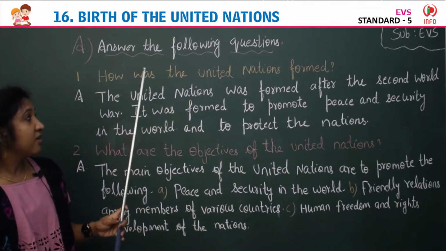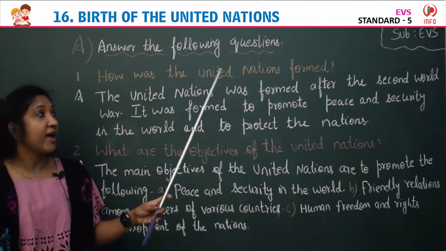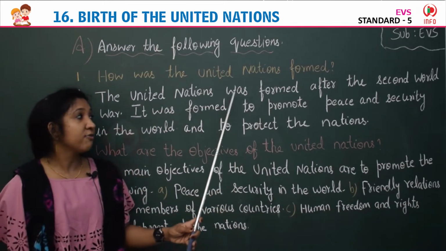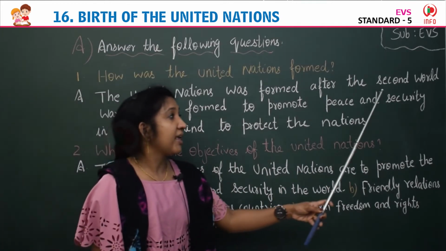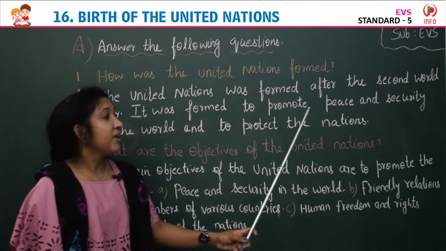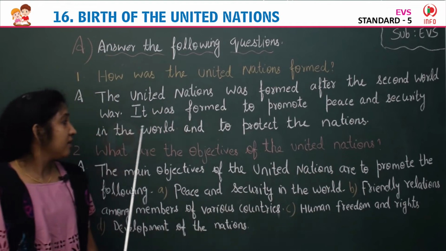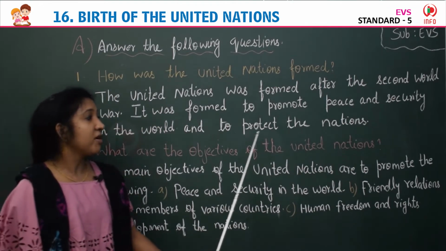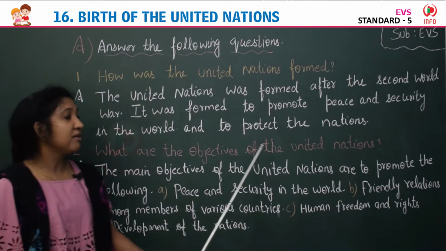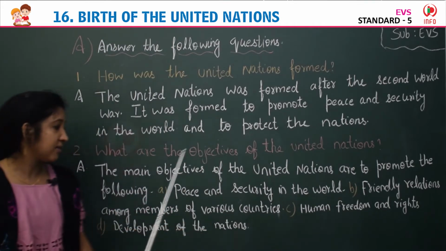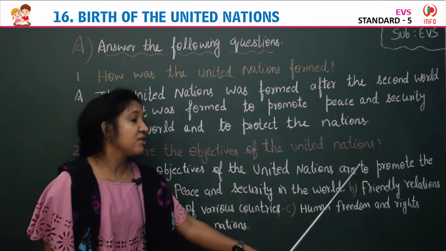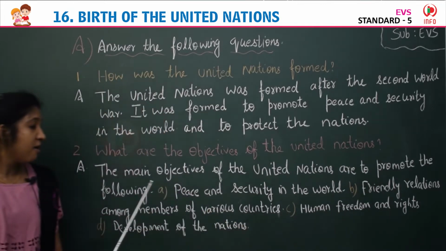So the first question was, how was the United Nations formed? The United Nations was formed after the Second World War. It was formed to promote peace and security in the world and to protect the nations. Second, what are the objectives of the United Nations? The main objectives of the United Nations are to promote the following.